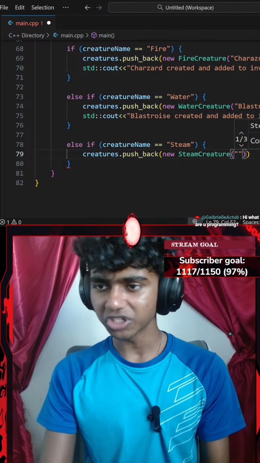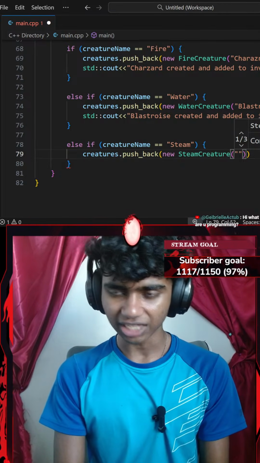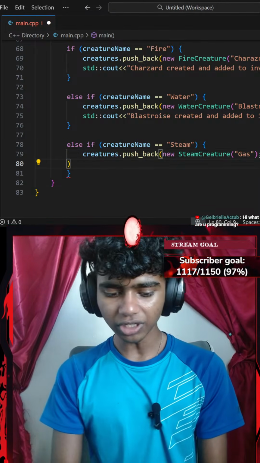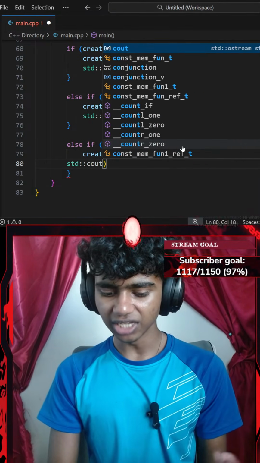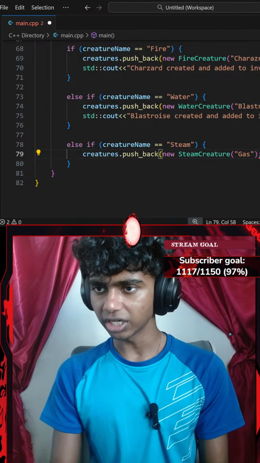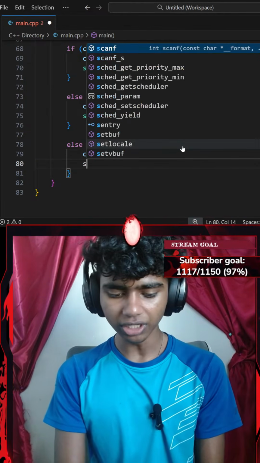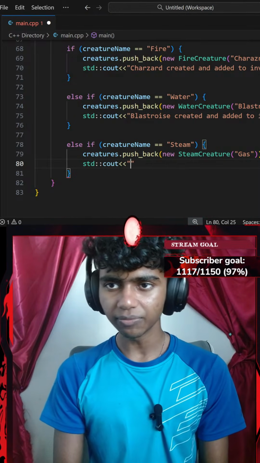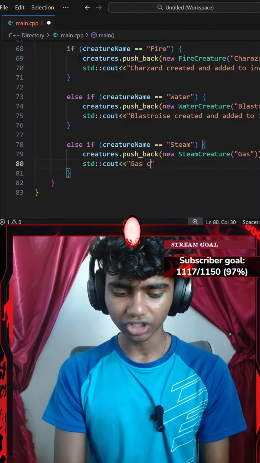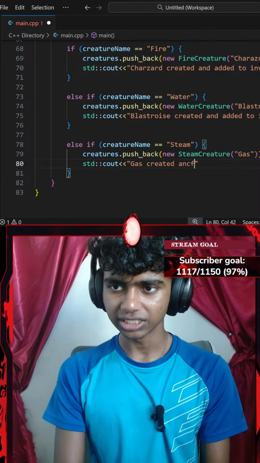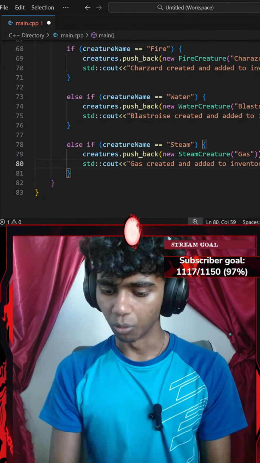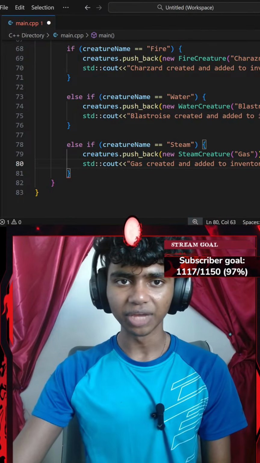Guys, I don't know a name for a Steam creature. Maybe I'll go with something like Gas. Okay, Steam creature name is Gas. I'll end that with a semicolon. And then let's add a standard console output with an insertion operator, and end that with a semicolon. And then a standard console output with an insertion operator that says something like Gas created and added to inventory with a slash n new line ending with a semicolon.